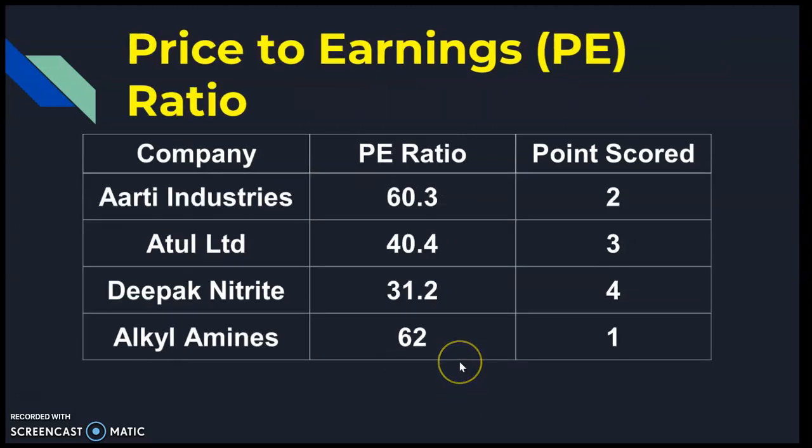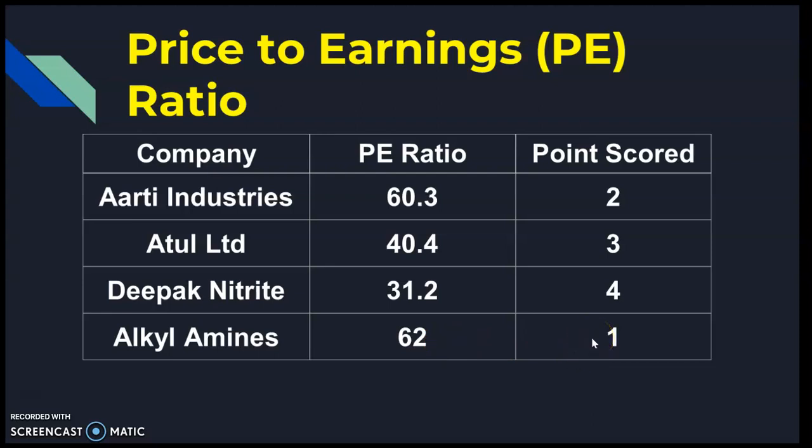Price to earnings is the last ratio we are talking about, because we believe that you should focus more on the other parameters, the growth parameters, and then look at the price to earnings ratio. Lowest is better in this case, right? Deepak Nitrite has the lowest P/E at this moment, 31.2, therefore it will get 4 points. The highest is for Alkyl Amines, 62, therefore it will get only 1 point.